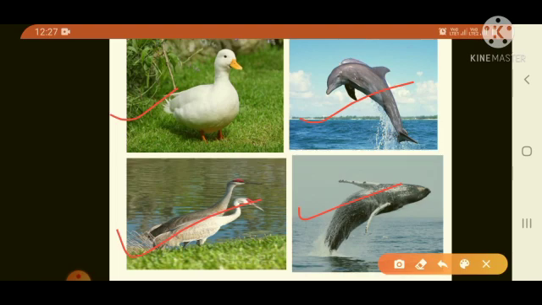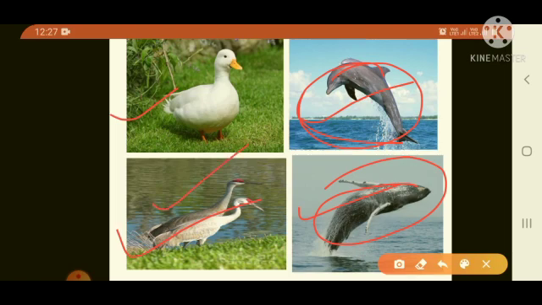I once again repeat the aquatic animals. Whales and dolphins. See here children in the picture. Whales and dolphins also live in water but come up to the surface to breathe because they use their lungs and not gills for breathing.